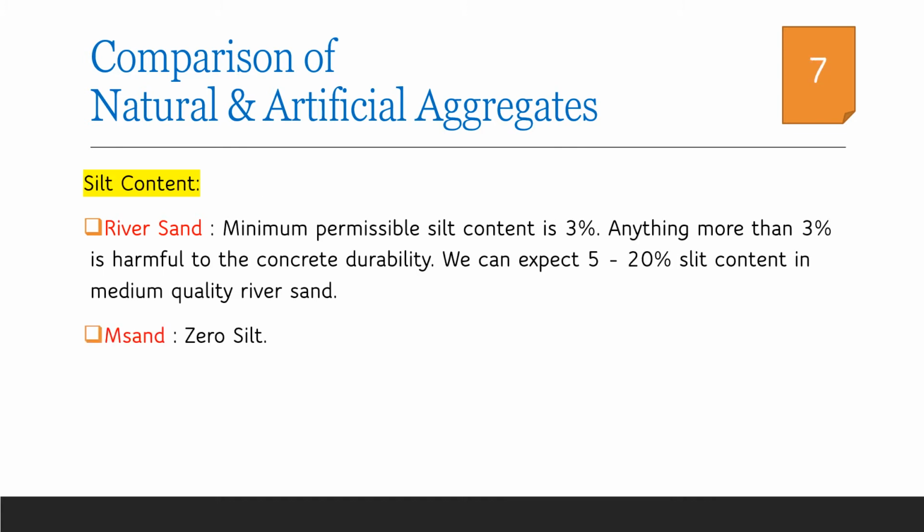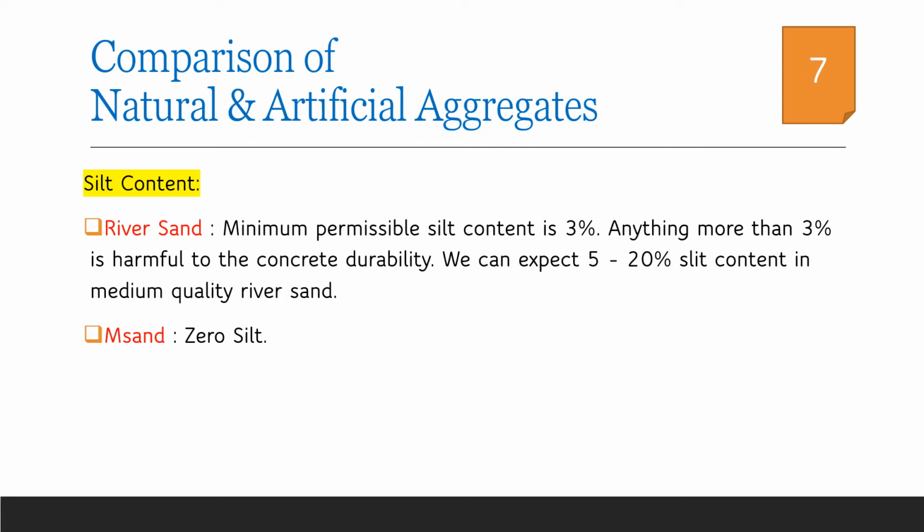Considering silt content, river sand contains more silt than M sand because it is created during a natural process, and we have to expect up to 20% silt content in natural sand depending upon the site from which it is obtained. Up to 3% silt content is permitted in concreting. Going beyond 3% is generally not preferred, since more silt content means there is a possibility that it contains more organic matter, which will in turn reduce the strength of concrete.